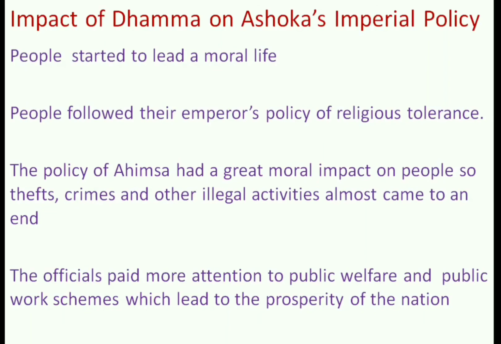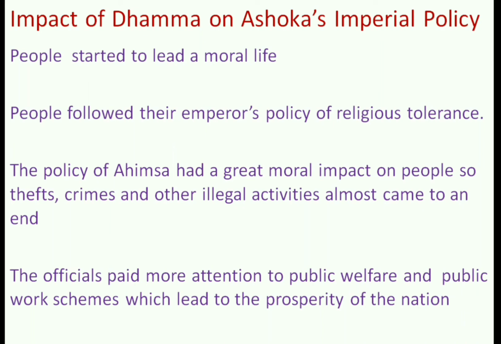Now let us study the impact of Dharma on Ashoka's imperial policy. Under the influence of Dharma, people started leading a model life. People followed the policy of religious tolerance propagated by their emperor. The policy of Ahimsa had a great moral impact on people. Crimes like theft and various illegal activities nearly came to an end in the kingdom.